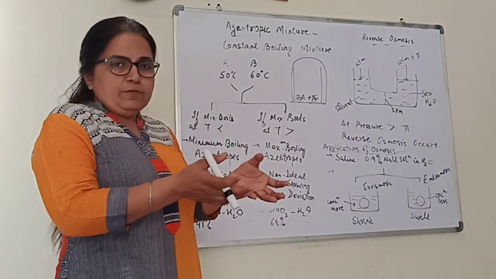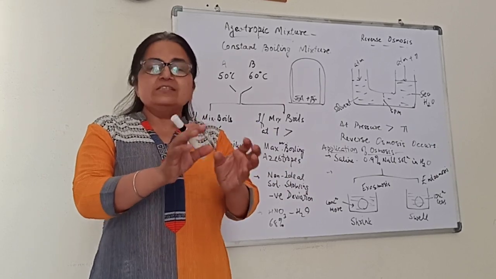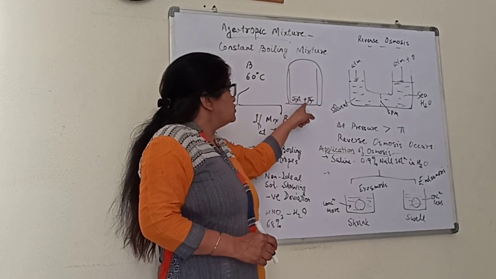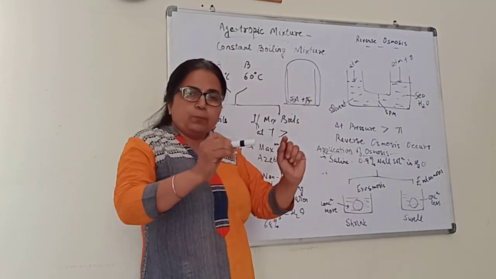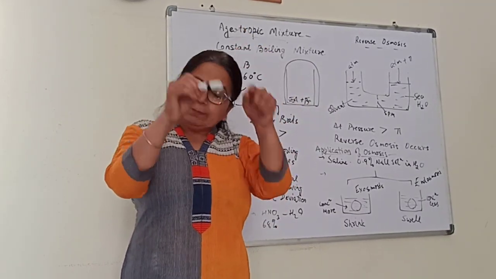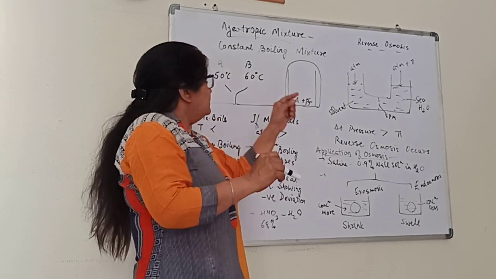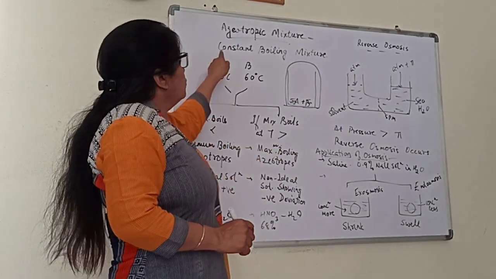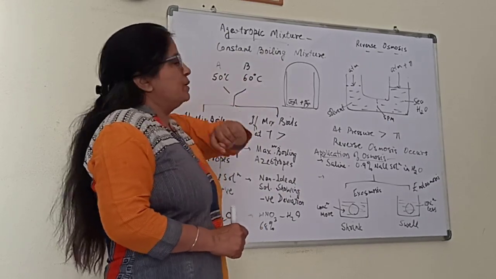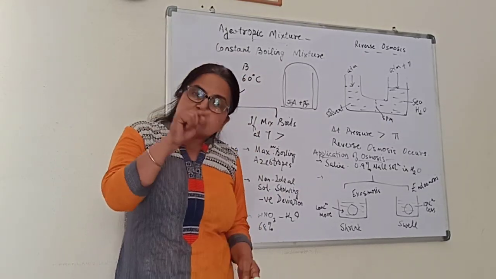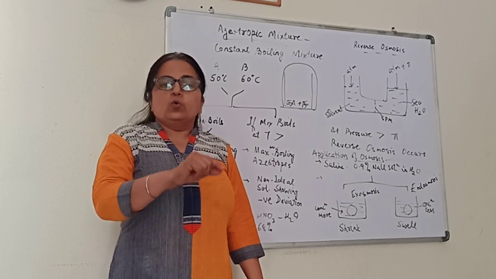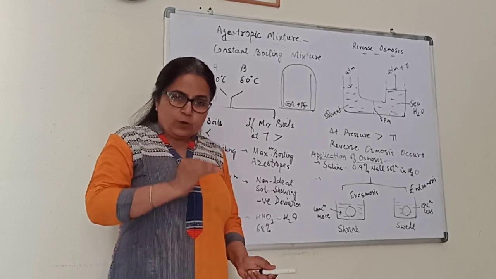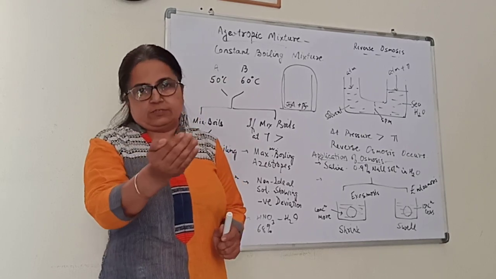But if we mix the two in some particular percentage, and this mixture boils together at one particular temperature, then it is called an azeotropic mixture. We can define azeotropic mixtures as those binary mixtures which have the same composition in liquid phase and vapor phase.